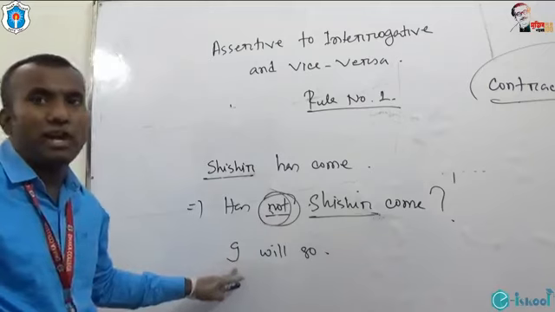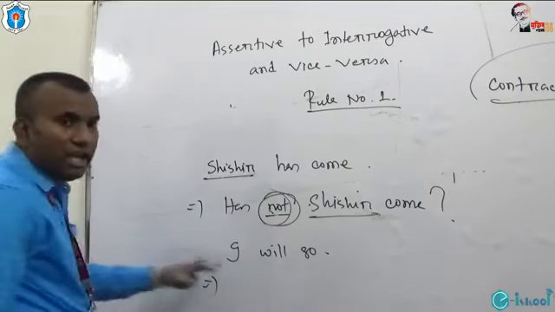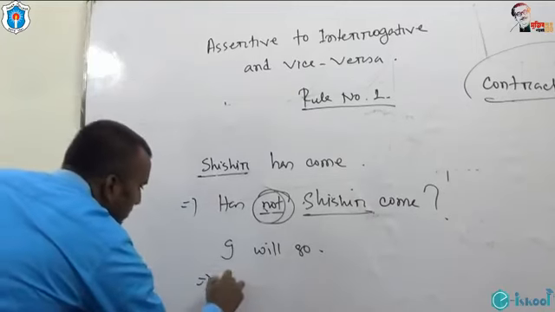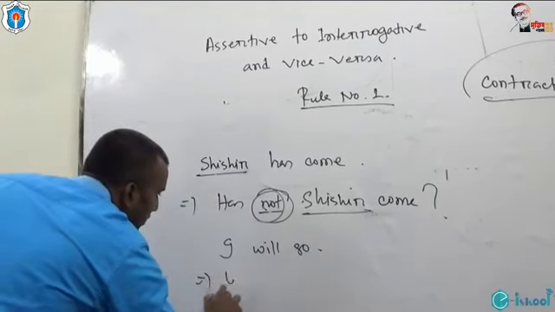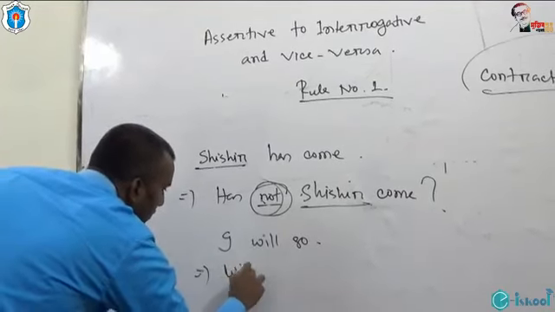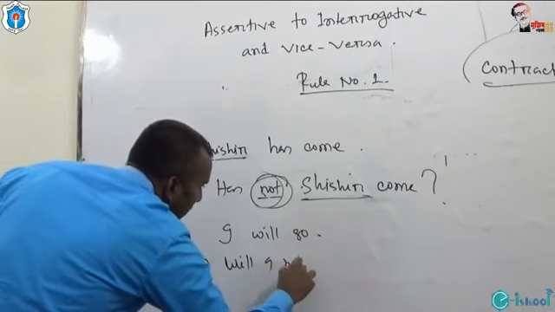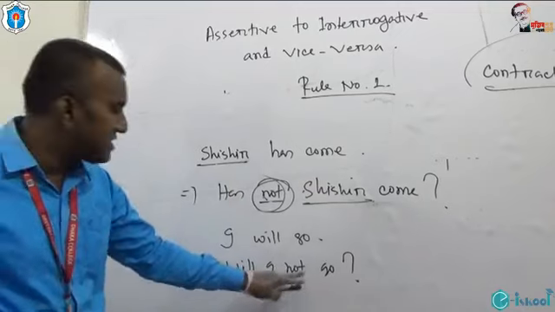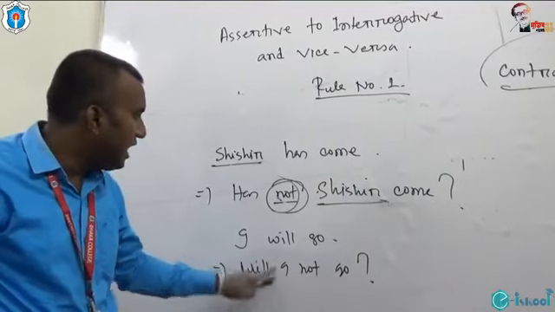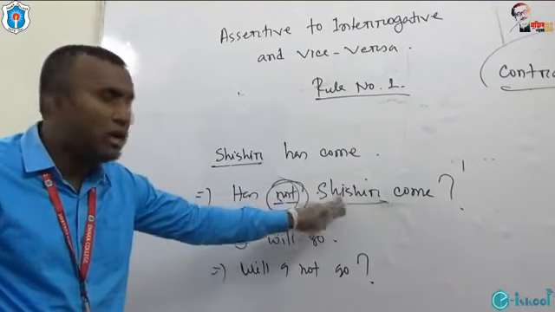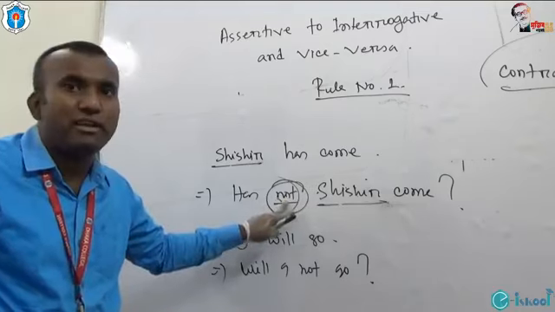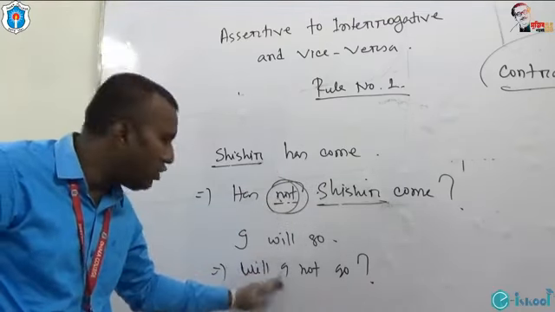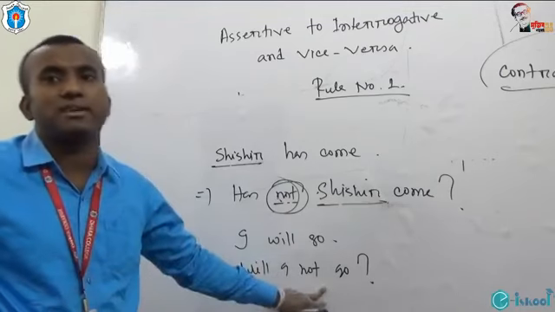If the subject is a pronoun, you have to use will I not go. You can use this not separately, but if the subject is a noun, you have to put this separate not before the subject. If the subject is a pronoun, you have to put this not after the subject.